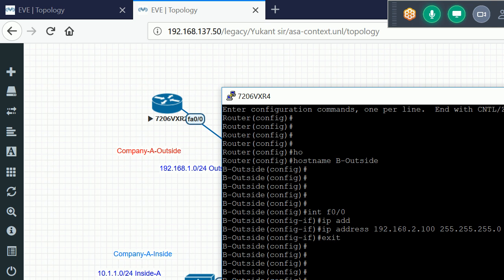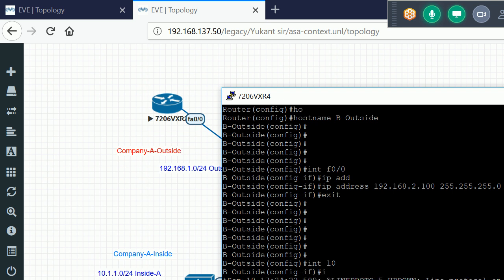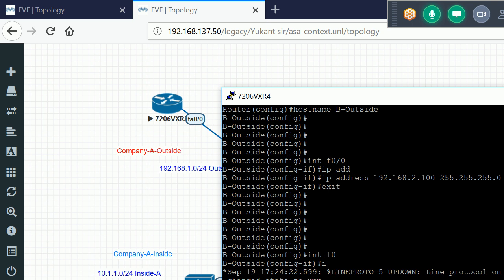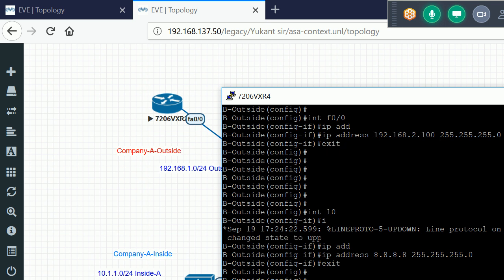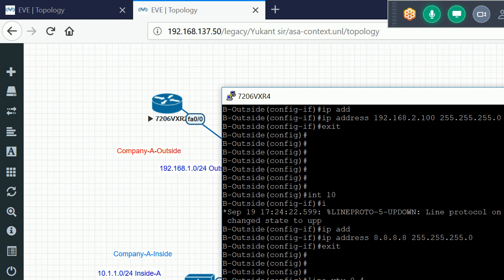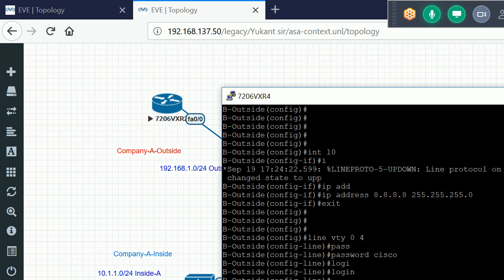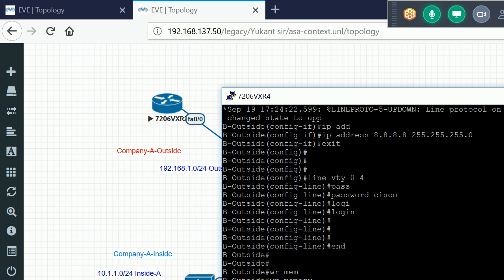Let me also add one loopback here, IP address 8.8.8.8 255.255.255.0, and enable the telnet line vty 0 4, password cisco and login. So we are done with the configuration of the outside host.